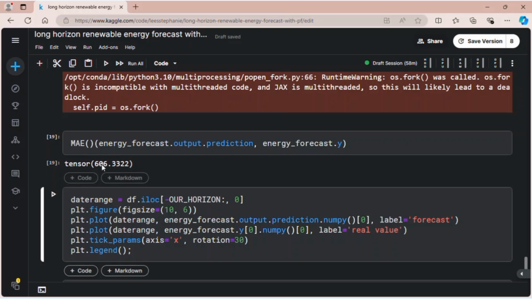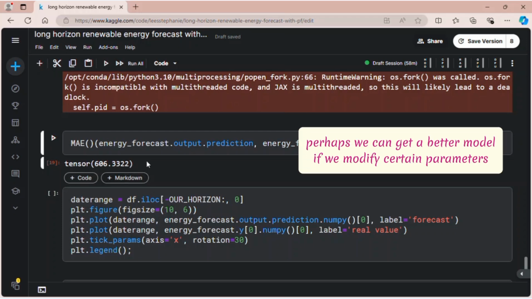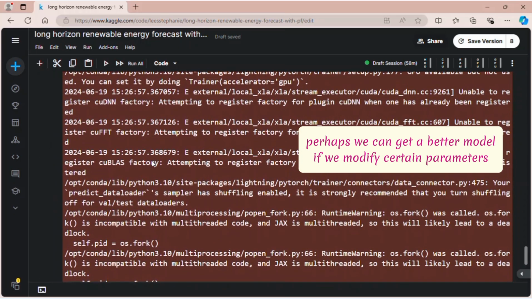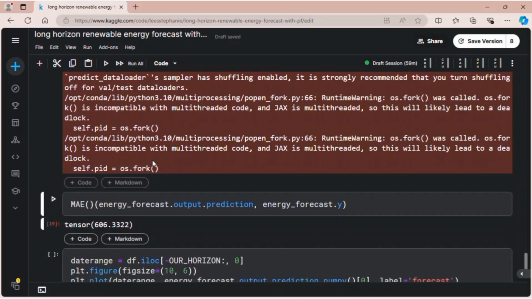To interpret this number, it means that on average, the error of the electricity production would be 606.3 megawatts per hour. Maybe this sounds like a lot, and maybe we can try more parameters.